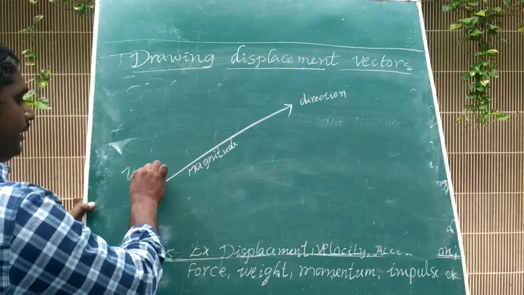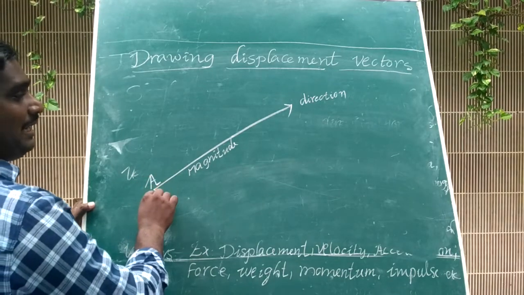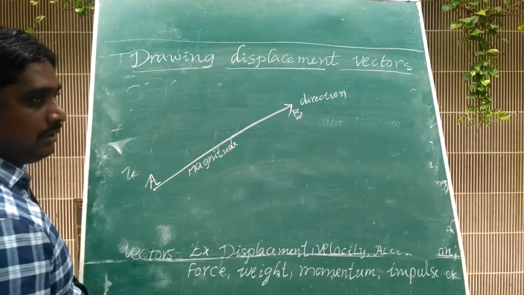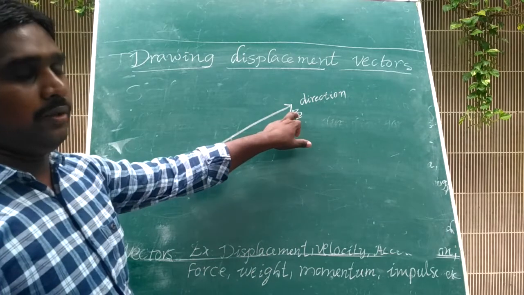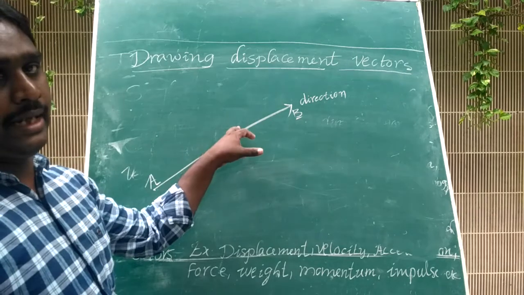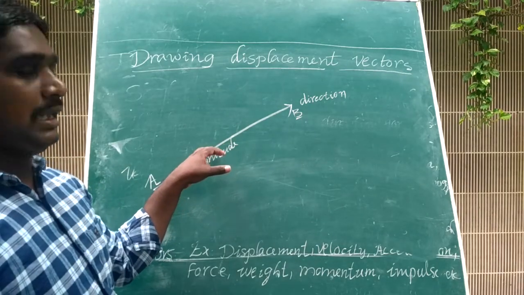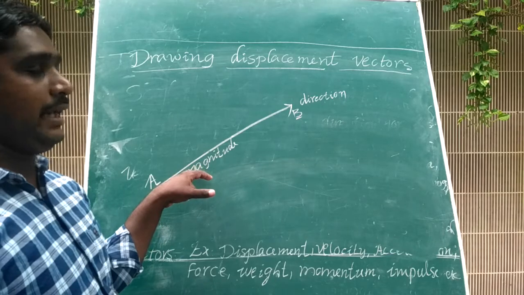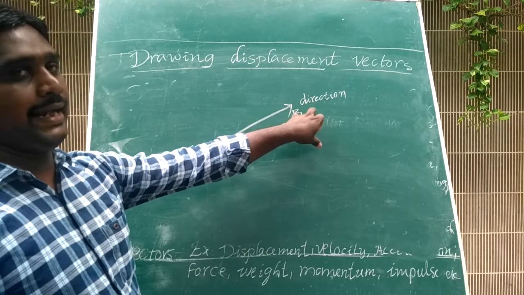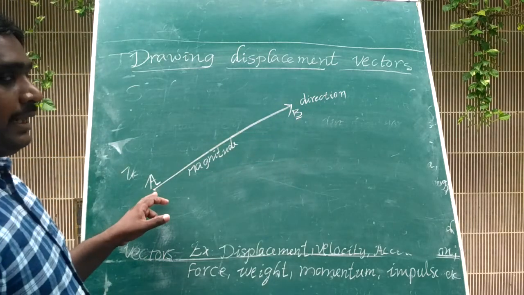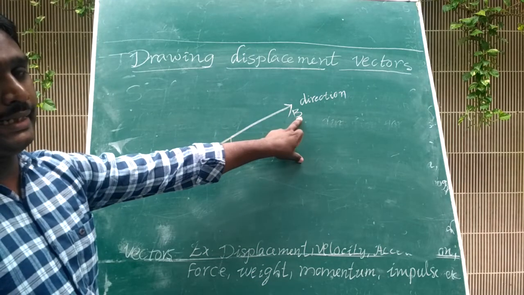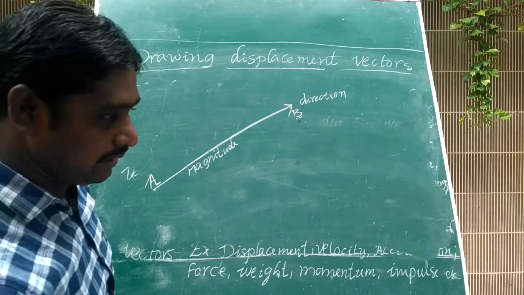This point A is called the tail. This point B is called the head. Okay, students, the vector quantity is represented by an arrow mark. The length of the arrow indicates magnitude, the arrow mark indicates direction, point A indicates the tail, and point B indicates the head.